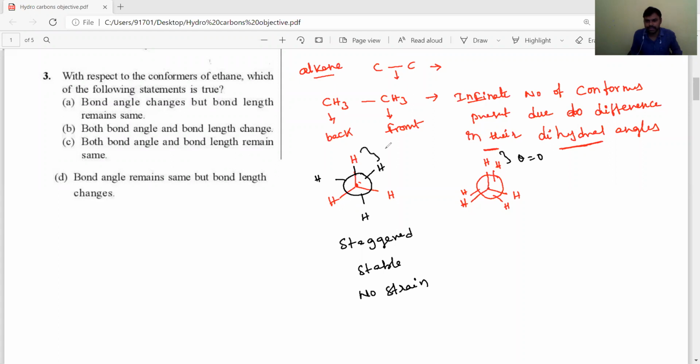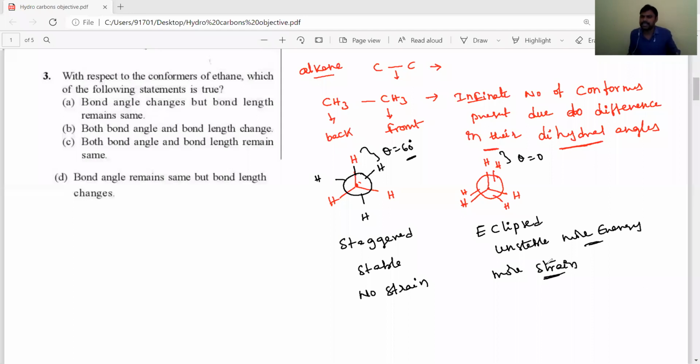Here the dihedral angle theta is equal to 60 degrees, separated by large distance. And this is called eclipsed conformer. Eclipsed conformer is unstable, has more energy and more torsional strain. That strain is called torsional strain or dihedral angle strain.